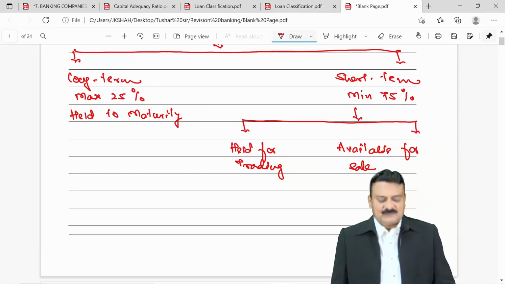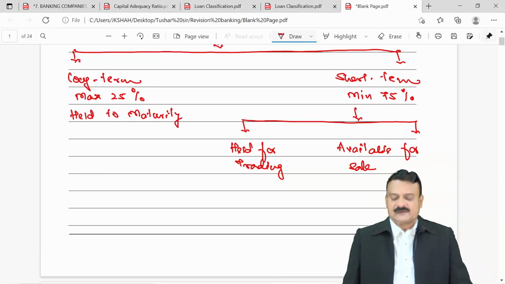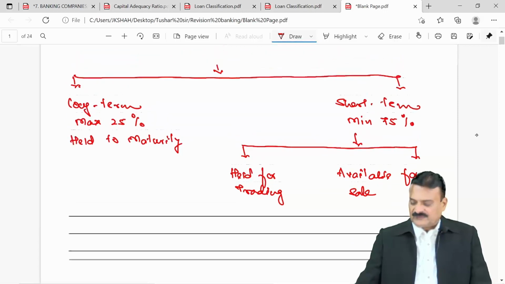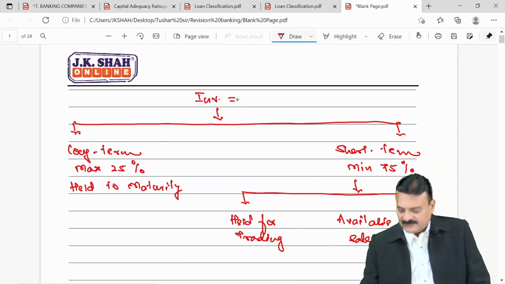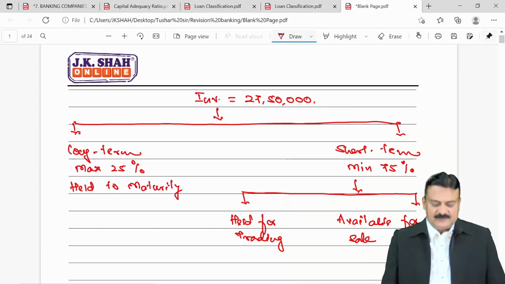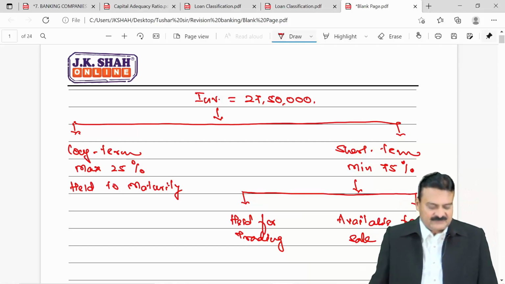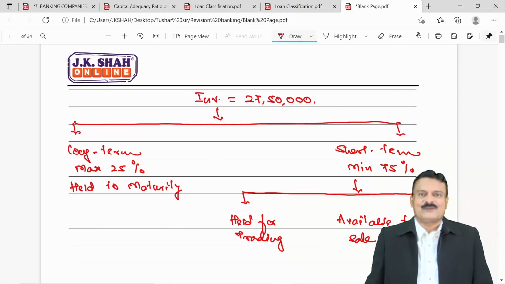If you read our adjustment, friends, the adjustment says the total investments are 2750, precisely it is in thousands. So, total investment is 27,50,000 rupees. Now, out of 27,50,000, it says the bank should not keep more than 25% of the investment as held to maturity investment.